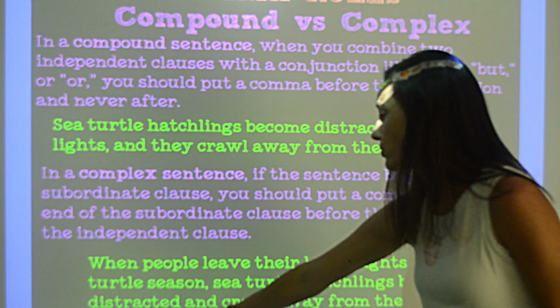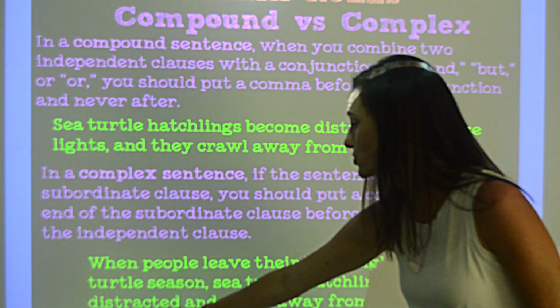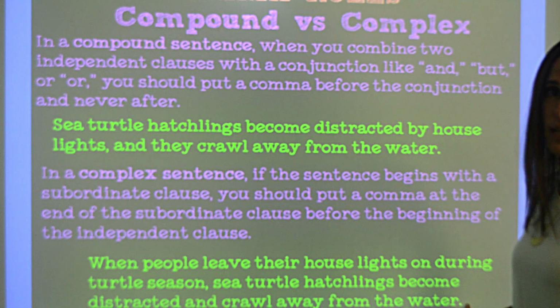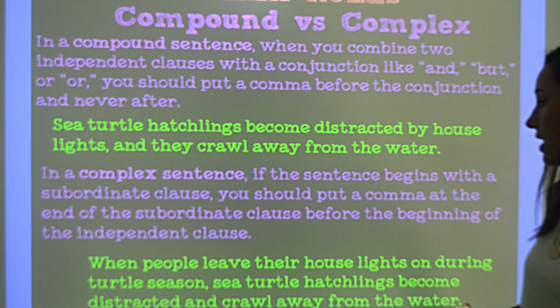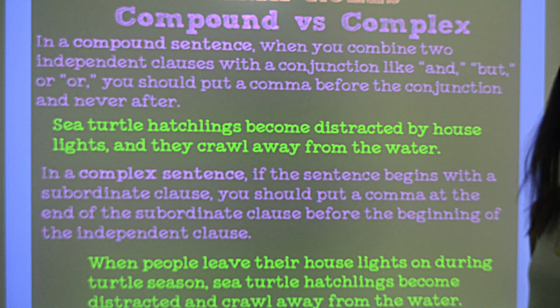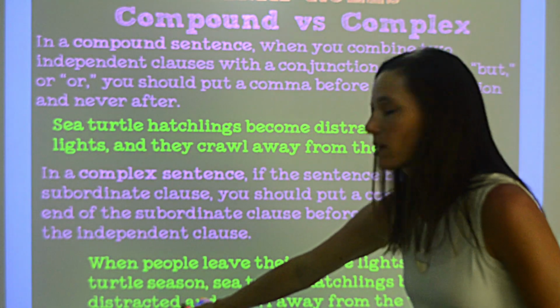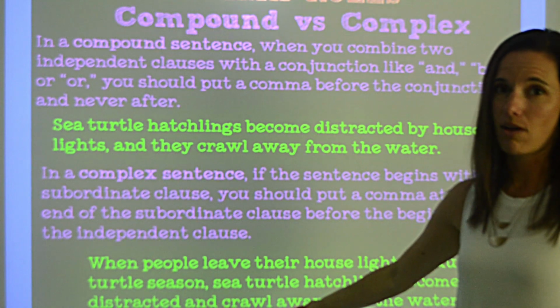Notice that I have a coordinating conjunction right here and I don't have a comma. That's because the clause that follows that coordinating conjunction is not an independent clause. I can't just say, crawl away from the water, when I'm talking about the sea turtles. So I don't put a comma there because this is not an independent clause.